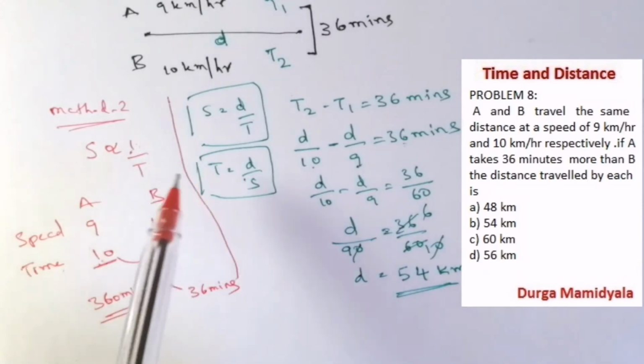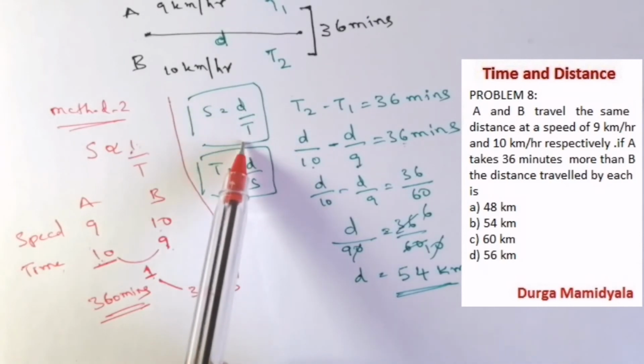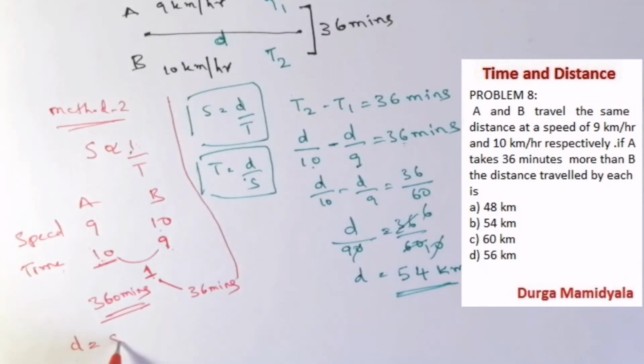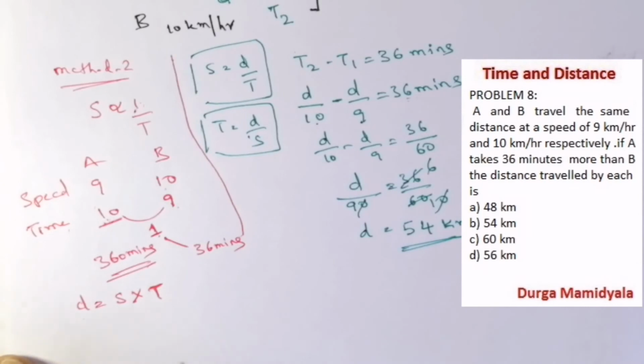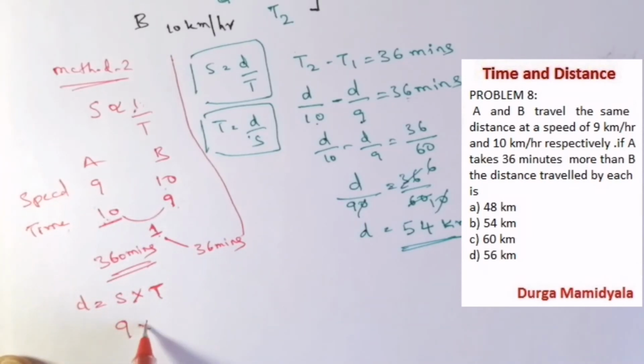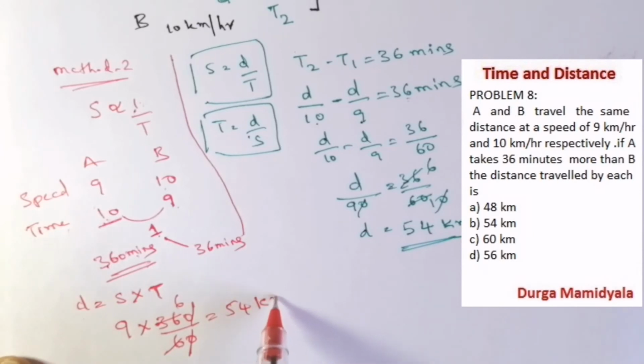Now we have a formula, speed equal to distance by time. So by this formula, distance is equal to speed into time. What is the speed of A? It is 9, into how much time he has taken, 360. We have to convert this minutes to hours, so we divide by 60. The 0s cancel, 6 sixes are 36, 9 sixes are 54 kilometers.